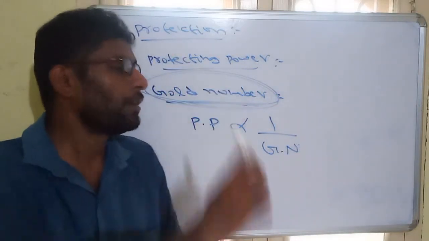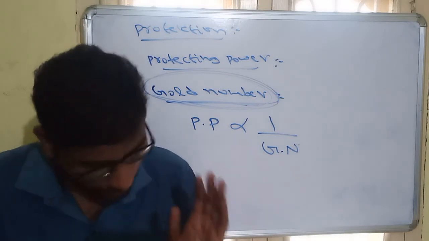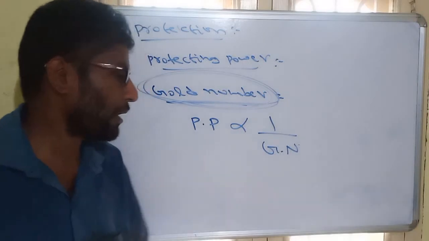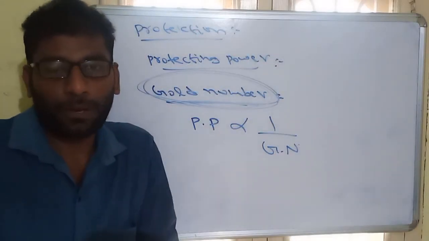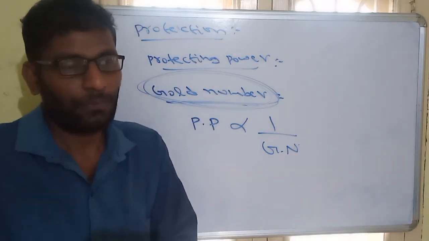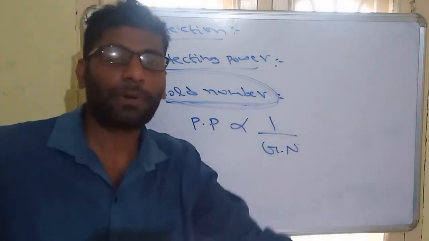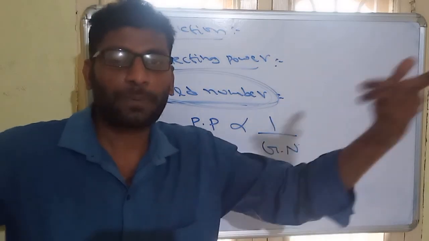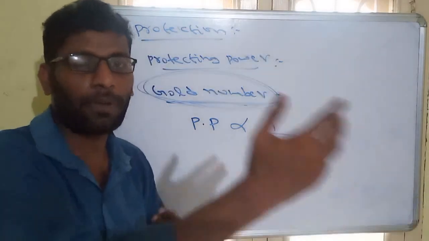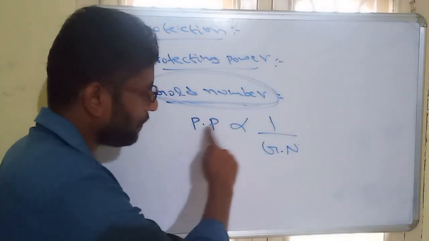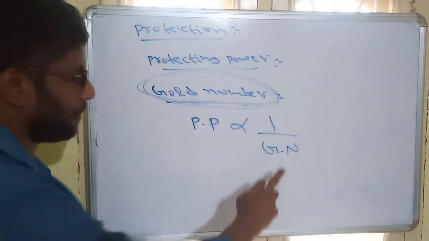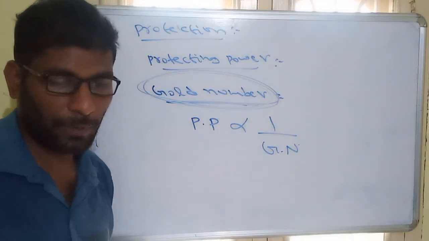That amount is called gold number. So gold number is the amount of lyophilic we are adding to stabilize the lyophobic. If we are adding a very high amount of lyophilic, that means it is not protecting. That's why we are adding more. If you are adding less amount, that means it is highly protecting. Even if a small amount is protecting, it has high protecting power. So amount is less, protective power is high. That's why protective power and gold number are inversely related. This is the most important: gold number and protective power are inversely proportional.